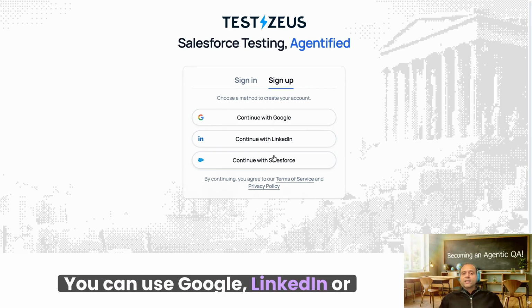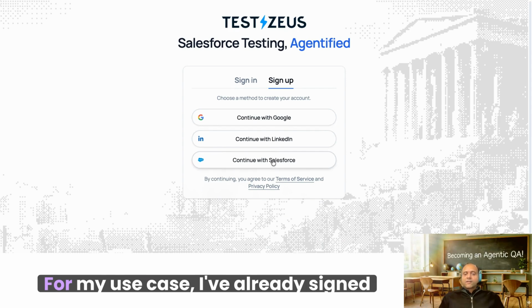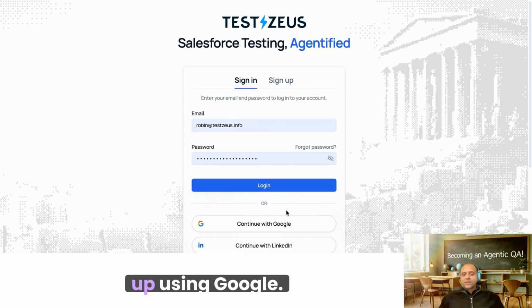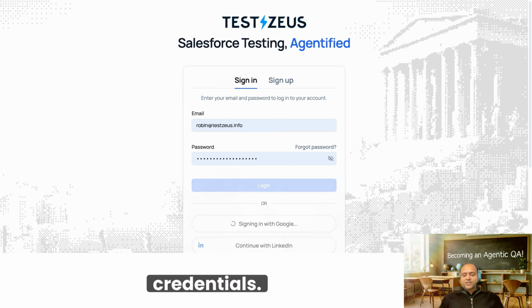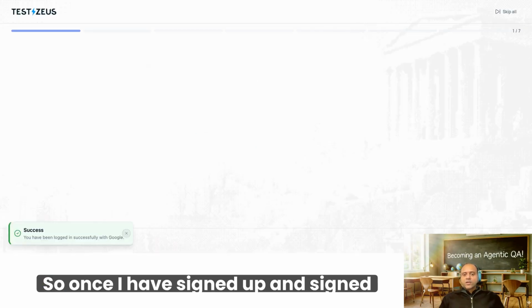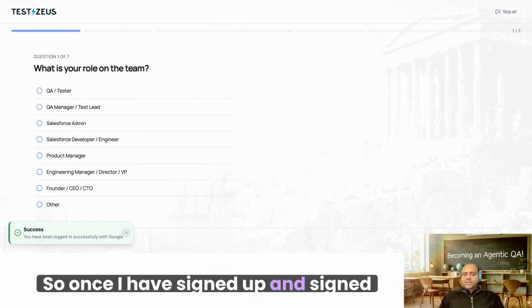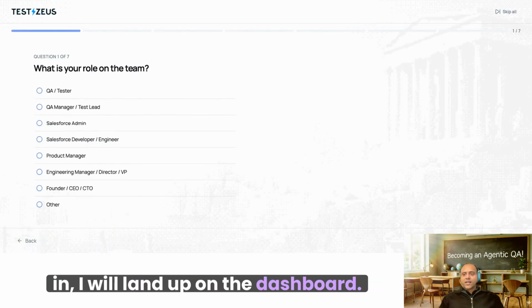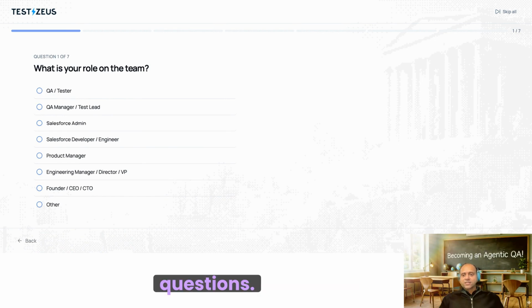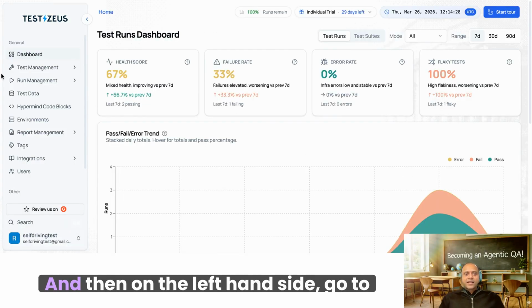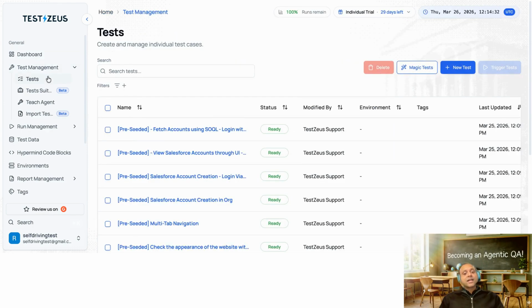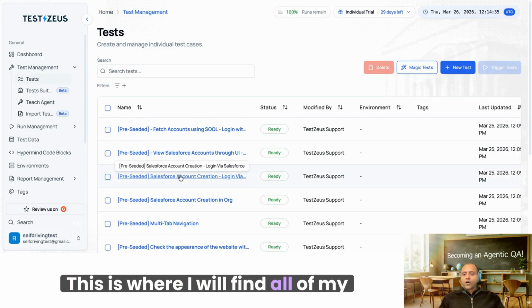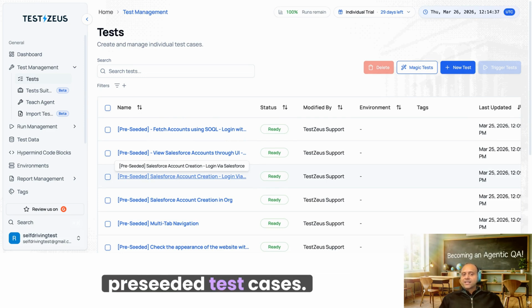You can use Google, LinkedIn, or Salesforce. For my use case, I've already signed up using Google, so I'll quickly log in using my credentials. Once I have signed up and signed in, I will land on the dashboard. It will ask me some onboarding questions, which I can skip. Then on the left-hand side, I go to test management and tests. This is where I will find all of my pre-seeded test cases.